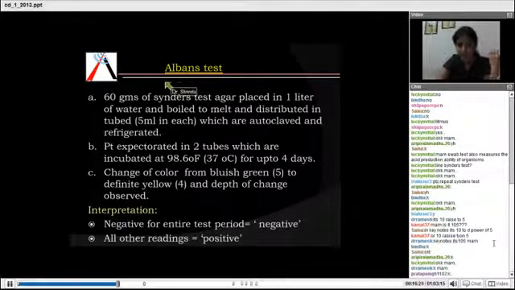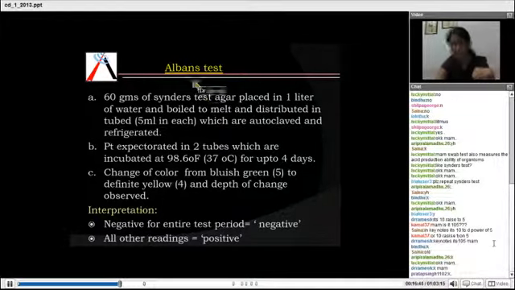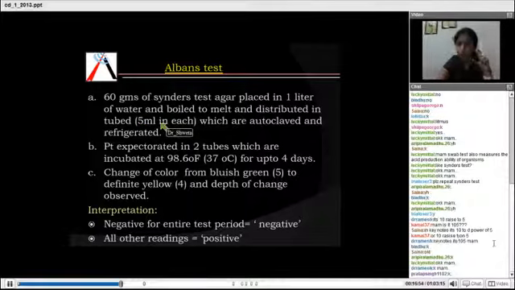Now Albin's test, here 60 grams of Snyder test agar is used. Remember, in Snyder's test bromocresol green is used, but in Albin's test Snyder test agar is used. It is actually a test derived from Snyder's test. That is why the same agar plates have been used. Now 60 grams of this agar is placed in 1 liter of water and boiled so that the agar melts. Then it is put into small 5 ml tubes which are autoclaved, and then kept in a refrigerator to cool for about 15 minutes.